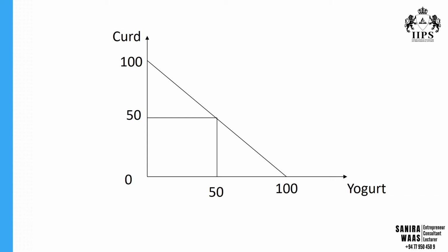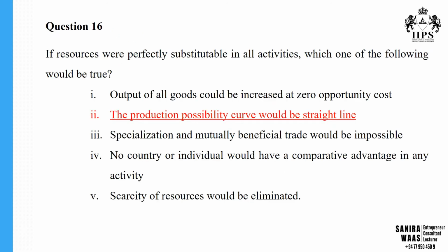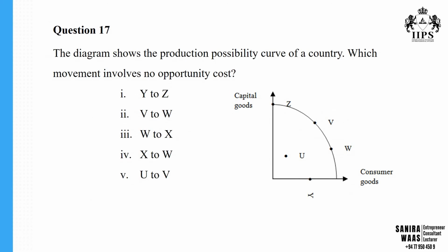This is not rocket science. This is a very simple concept. Whenever there is perfect substitutability among the resources, there would be a constant opportunity cost, which will make the production possibility curve a straight line. Let's go to question number 17.